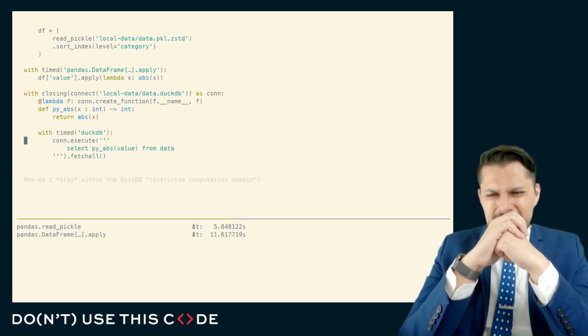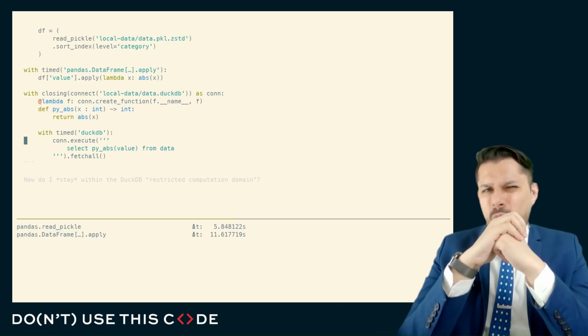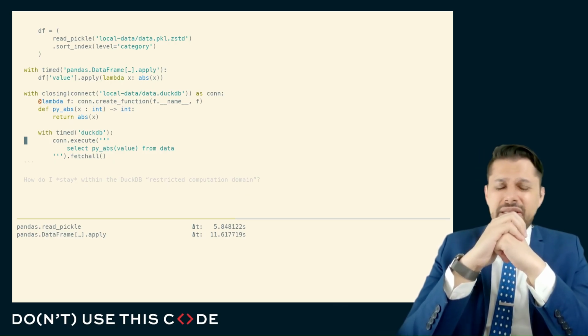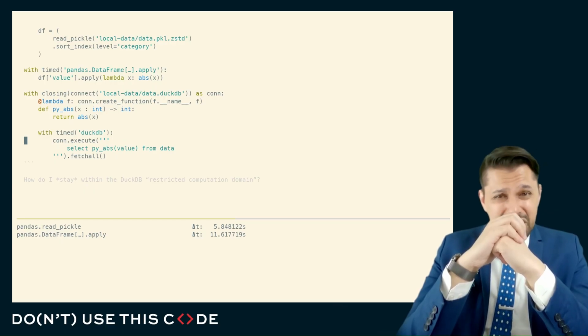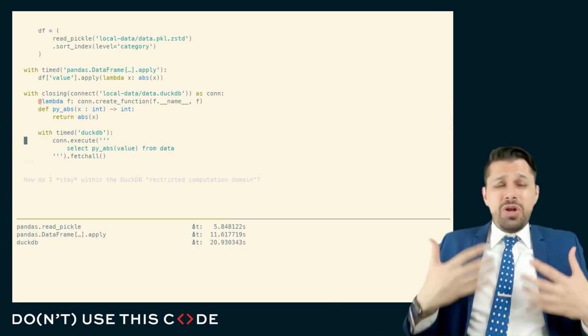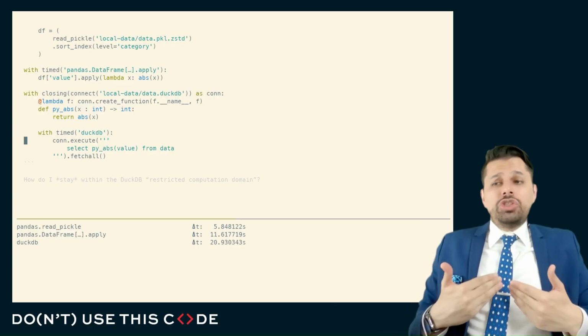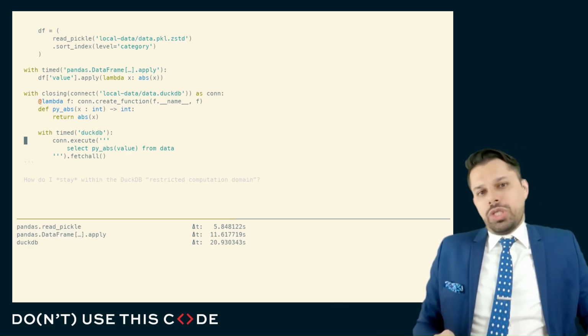But one thing that we can see here is crossing that domain boundary for DuckDB is also quite painful. Here we can see that it's at least as slow as the data frame.apply, if not slightly slower. So we'll give it a couple more seconds to see if it comes back to us. It does. And you can see here we paid a significant margin for this pure Python function, even greater than the equivalent margin that we would pay in pandas.